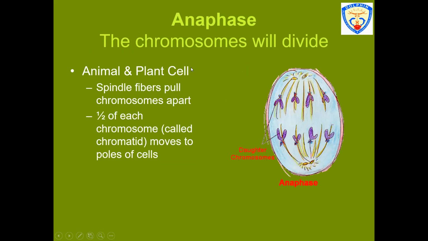After this comes the anaphase, and the chromosomes will divide in this phase. The spindle fibers will be pulling apart the chromosomes, and half of each chromosome, called chromatids, are going to move to the poles of the cell. You can see in the diagram, the cell has become oval in shape. The daughter chromosomes are gradually moving towards the poles, and they have parted off into two arcs.